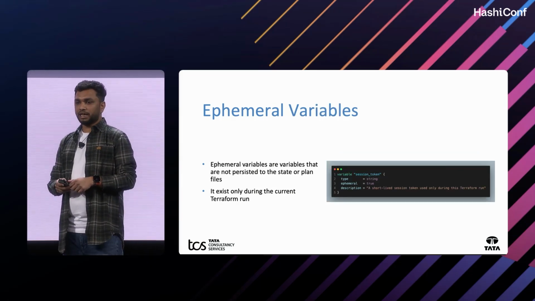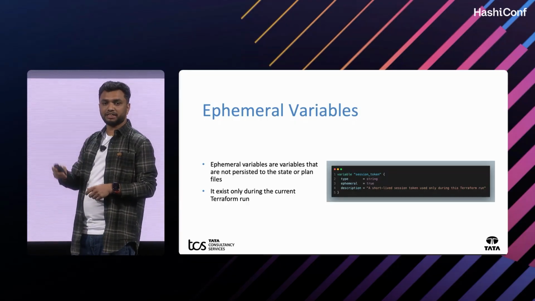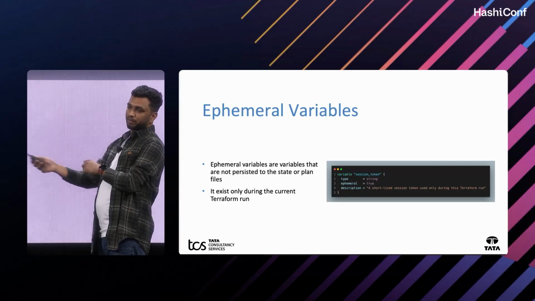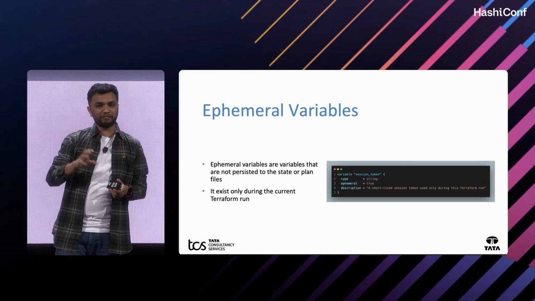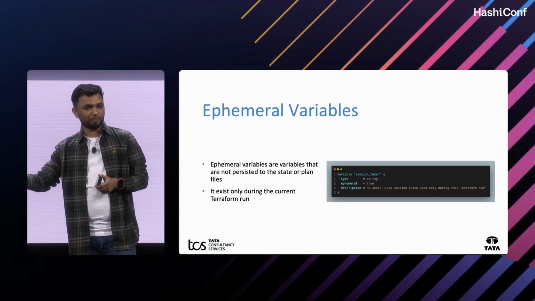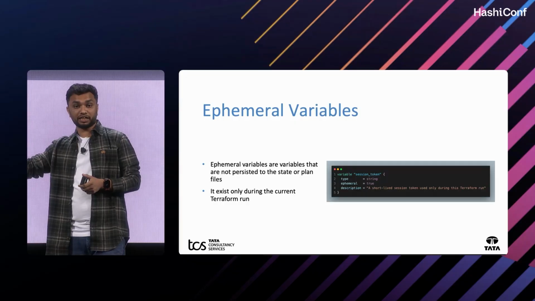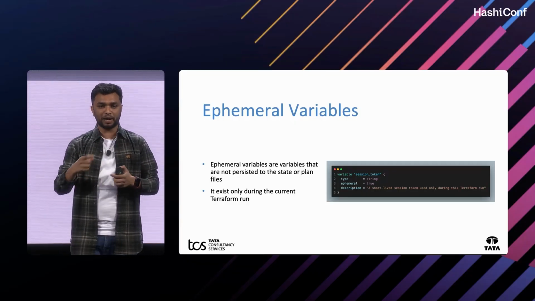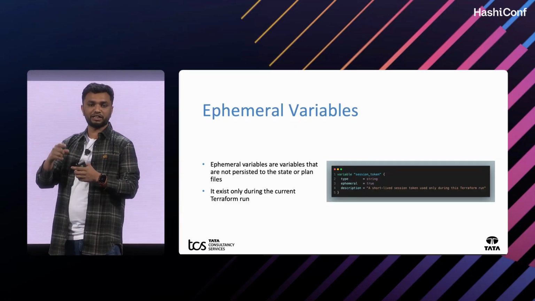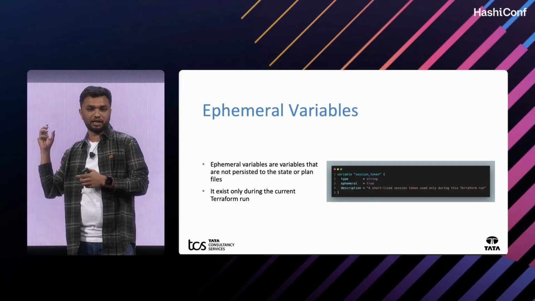The next one is ephemeral variables. It's the same as ephemeral resources. With ephemeral variables, the particular variables are not stored in the Terraform plan file and also not in the state file. So it will be available only during the current run. When you run the Terraform plan, it will be available, and when you run the Terraform apply, it will be picked from the variable block.